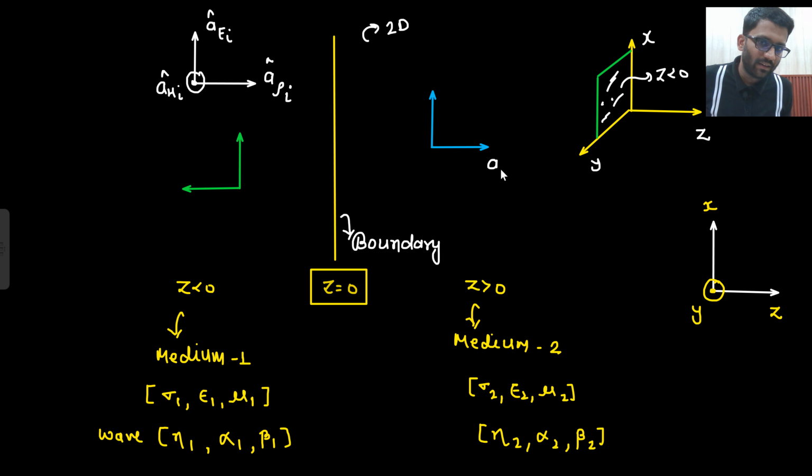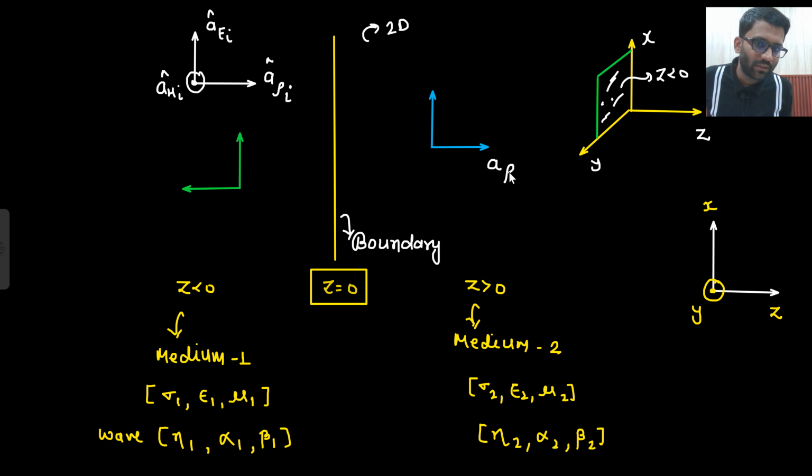So what I will tell, look, the wave was traveling like this, then it will be transmitted. So the direction of the wave will not change. Do you agree to this point? I was traveling like this, then some other medium came, so I am going in the same manner only, no? So the direction will not change. In this direction I was going, now in this direction only I am going. For which wave? For the transmitted wave.